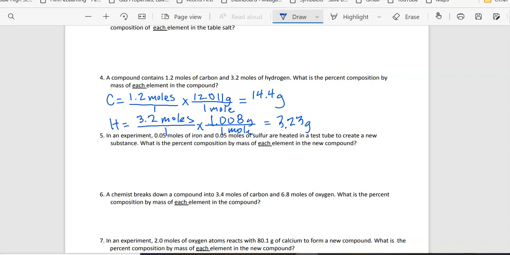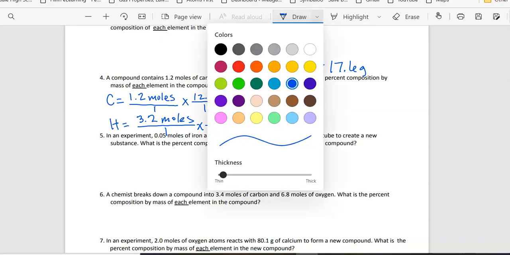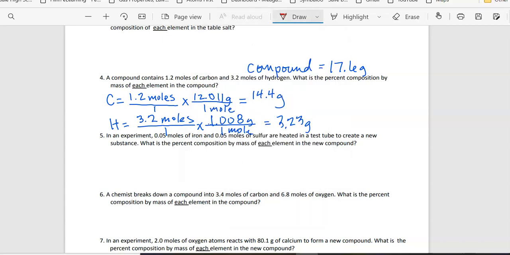So what I need to do now, from here on out, is do the calculations like we were talking about, where you take the mass of the element and divide by the mass of the compound. In this case, it doesn't give us the mass of the compound. So we're going to have to add these together to get the mass of the compound. If I add these together, I'm going to get 17.6 grams. That is my mass of my compound. Let's go ahead and start the process of getting the percent by mass.